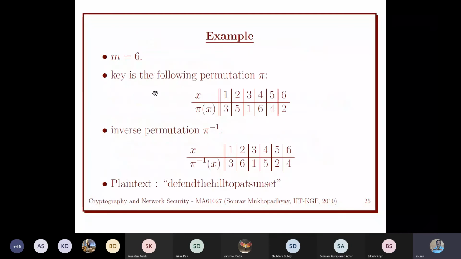So suppose we choose m is equal to 6 again, and so we need to choose a permutation from 1 to 6 to 1 to 6. So how many permutations are there? From 6 to 6, we have factorial 6 permutations. So among these we choose one. Suppose this is the one they have agreed, Alice and Bob. This permutation they are going to use for their encryption and decryption purpose. So that means x1 is going to x3, 2 is going to 5. So we are shuffling the bits.